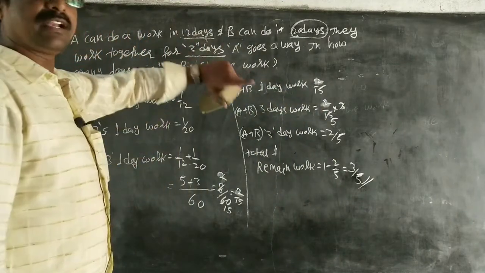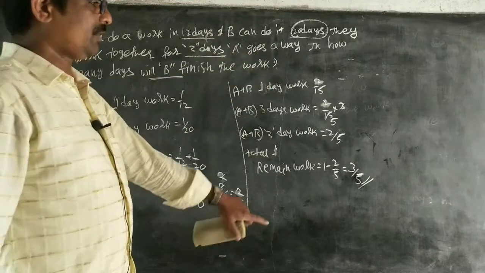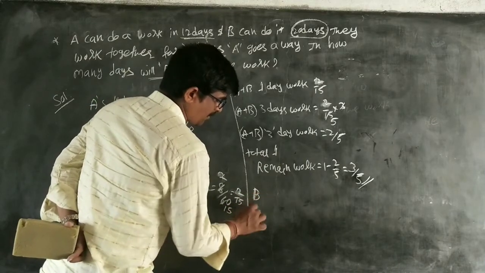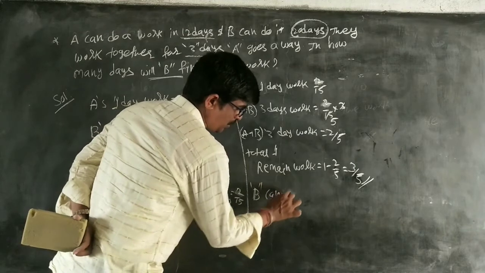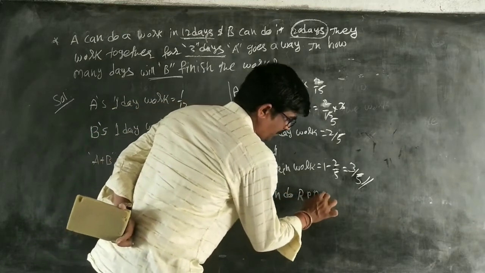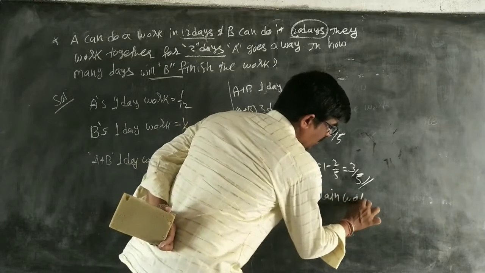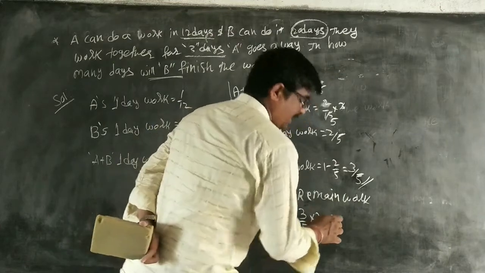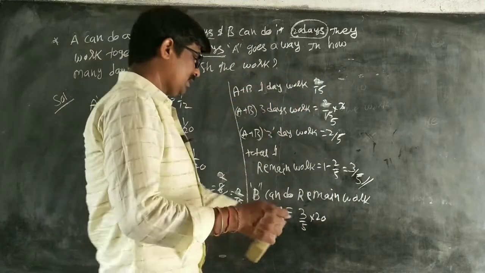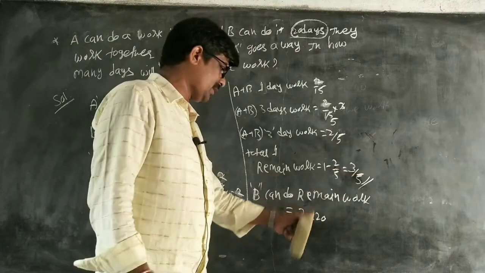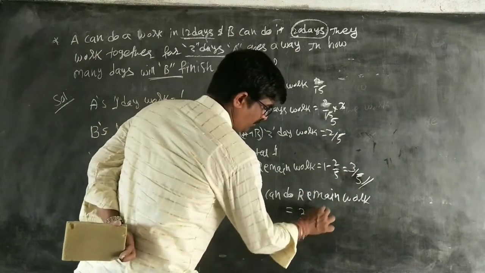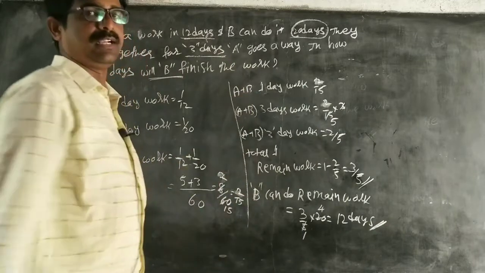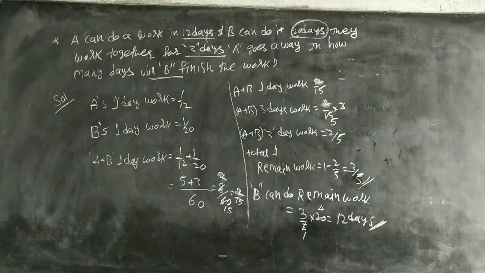But we can complete the work in 20 days. In 20 days, B can do the remaining work, which is 3 by 5, so the remaining work is equal to 3 by 5 into 20, because in 20 days he can complete it. But in how much? Already 2 by 5 is done, 3 by 5 is remaining. 2 1s are 3 4, that is equal to 12 days. Therefore, B can complete the work in 12 days. Okay? Copy it.